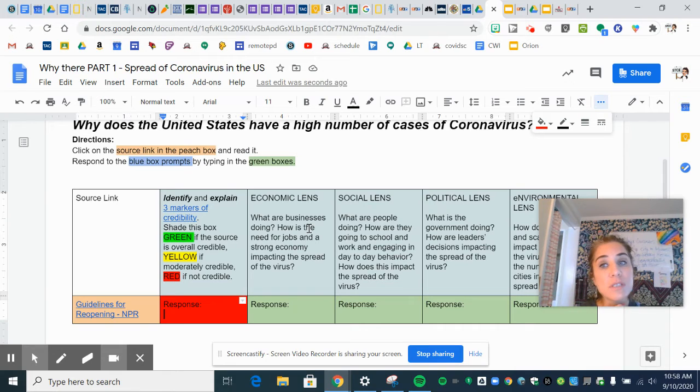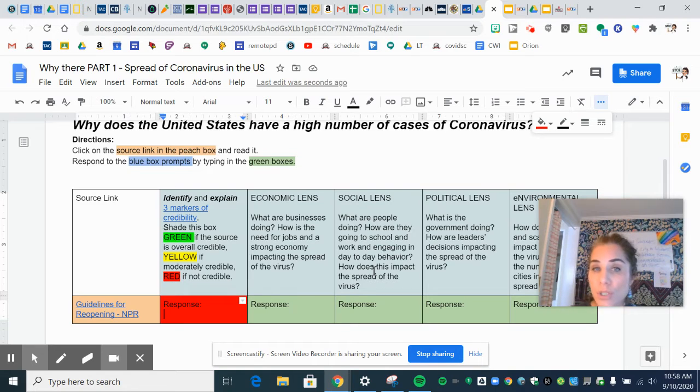Again, we're using information from this NPR site. So you can just go with what you're getting from the site. Don't feel like you have to research other sources at this time. We are going to look at other sources later, but not today.